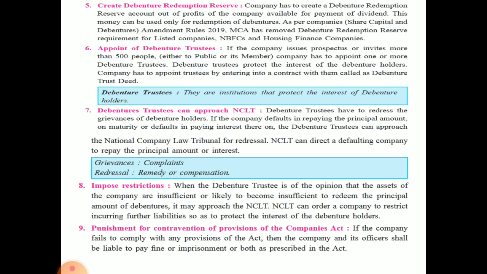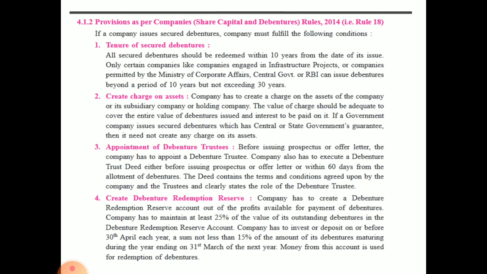Okay, so if they do not follow the provisions, then they should be liable to pay the fine, or there can be imprisonment also, or both, pay fine as well as imprisonment if they don't follow the rules which is given by the Companies Act. Then now a provision as per Share Capital and Debenture Rules 2014, that is Rule 18.